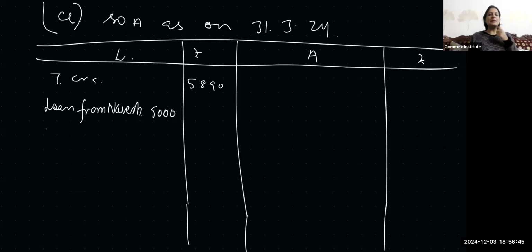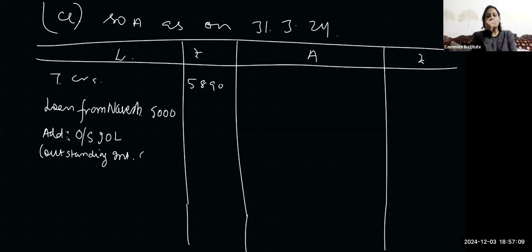Yes, you can make a separate column. You can show outstanding interest on loan as a separate item, or you can add it to the loan itself. Add outstanding interest on loan. Write the full form: outstanding interest on loan. Any outstanding expense, we know, is a current liability, so it will be shown on the liability side.